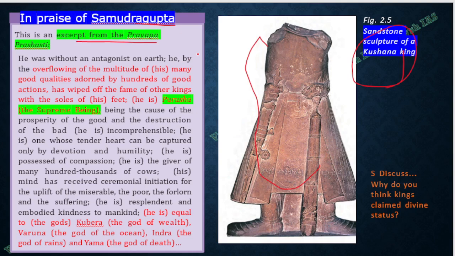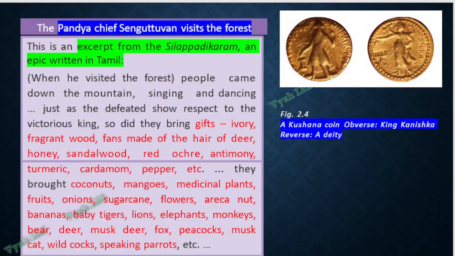I told you they will write all good things only. You don't have to learn this by heart. It will be a little exaggerated. Like he is the Purusha, the supreme being. He had hundreds of thousands of cows, and this many people are dependent on him. He is the caregiver of every poor person. He is equal to Kubera, god of wealth, Varuna, the god of ocean, Yama, the god of death, Indra, the god of rain. He is equal to everything. So this much big things are written by Harisena, and that is how the kings get popular, through the prashastis written by the court poet.